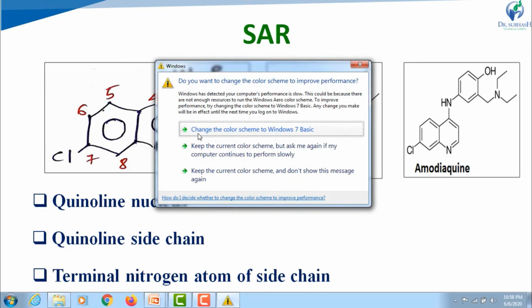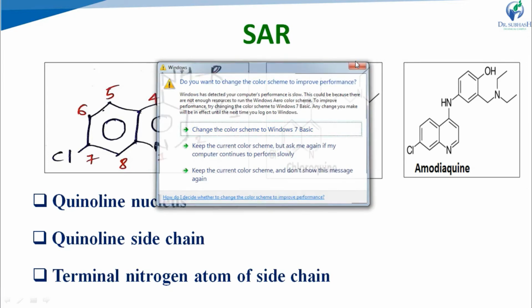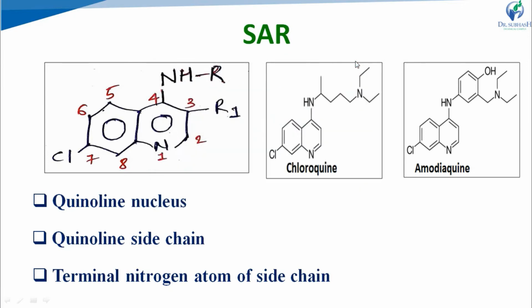In the quinoline side chain, at the fourth position, there is a substituted amino side chain. That one is a dialkylaminoalkyl side chain. On the NH, which is a secondary amine, R is substituted. R is an alkyl group, and at the terminal of this alkyl group there is a dialkylamino group. That's why the whole chain is known as the dialkylaminoalkyl side chain. See in the chloroquine structure here.